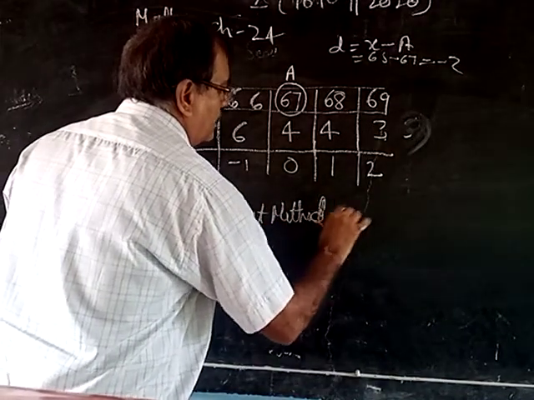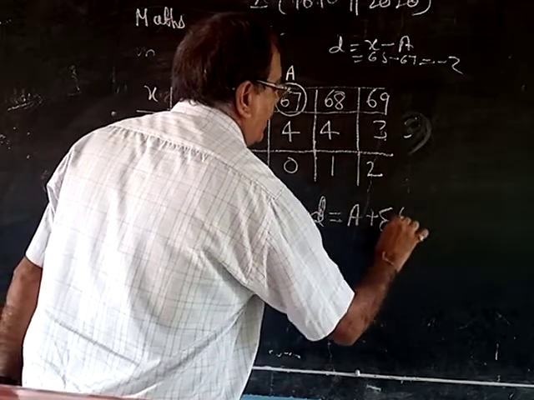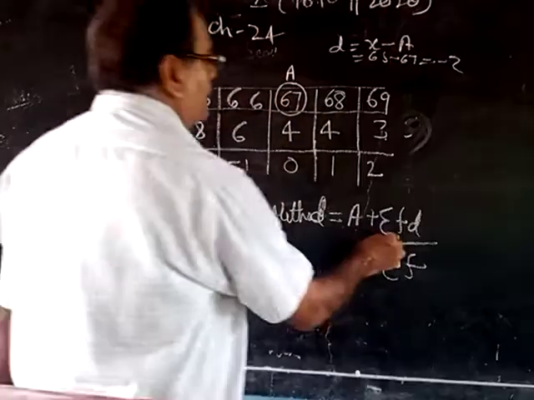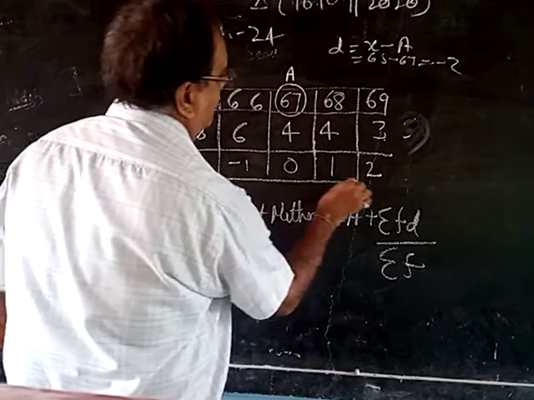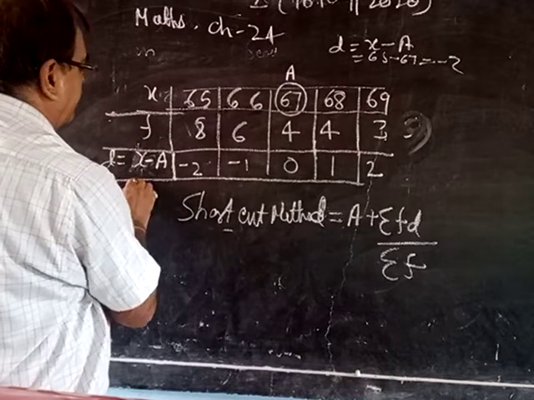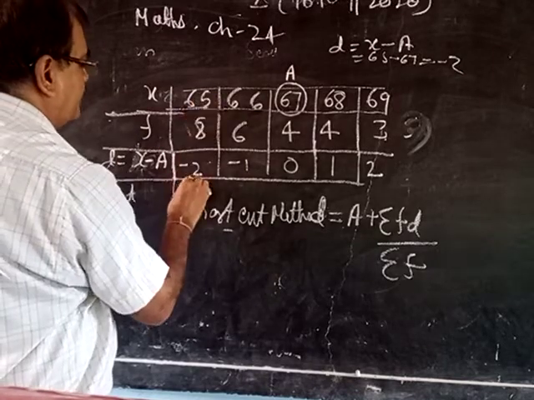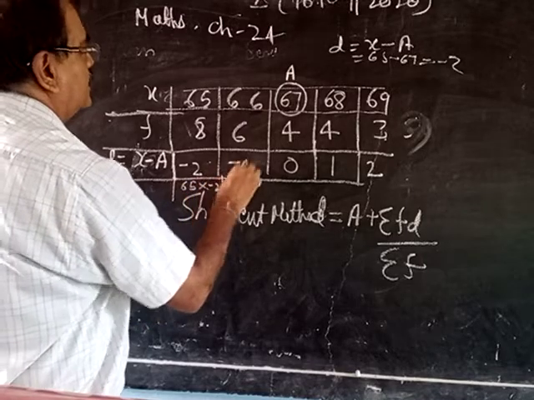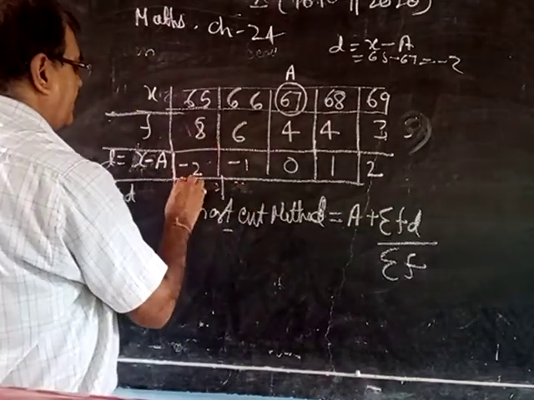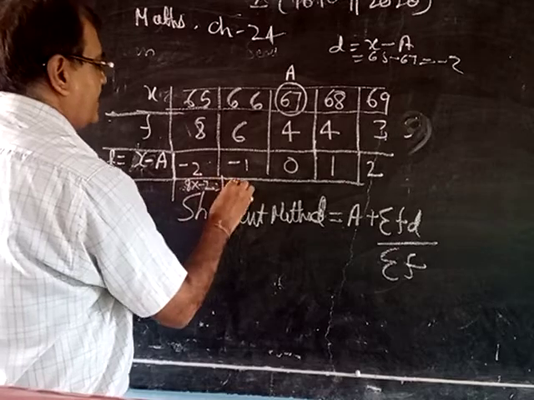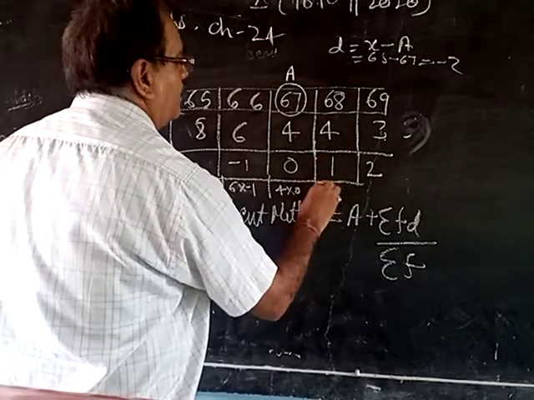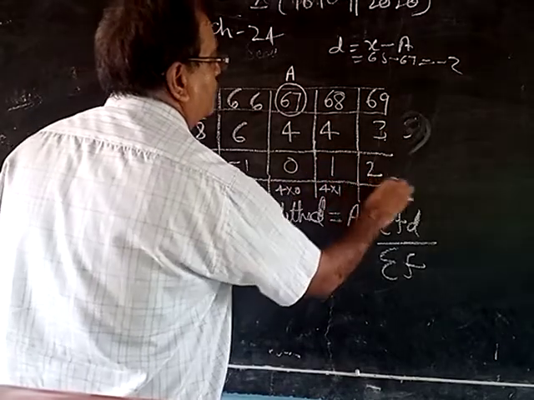What is the formula? A plus sigma FD by sigma F. Next you have to find FD, F into D. For this, F is 8: 8 into minus 2, 6 into minus 1, 4 into 0, 4 into 1, and 3 into 2.